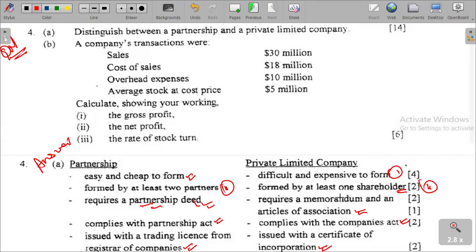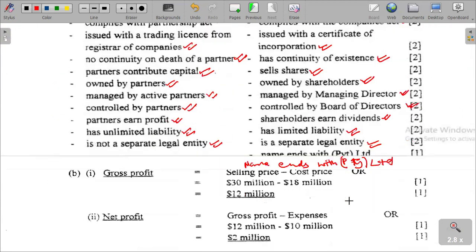We are asked to calculate gross profit, calculate net profit, and calculate rate of stock turn. So I've already shown profit is selling price minus what? Profit is selling price minus cost price.